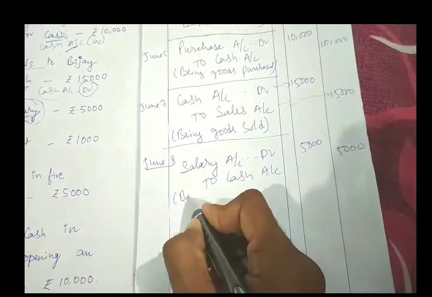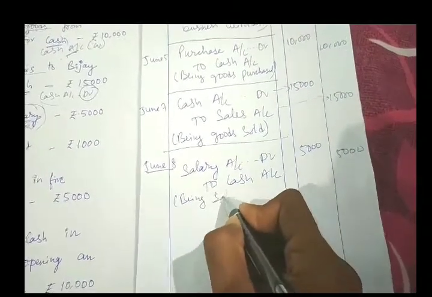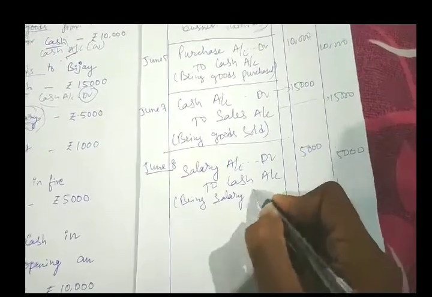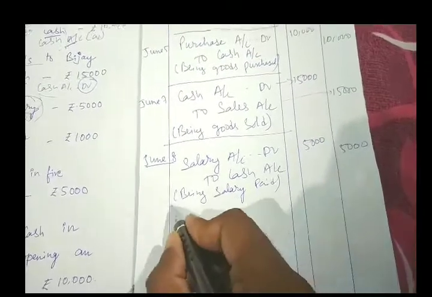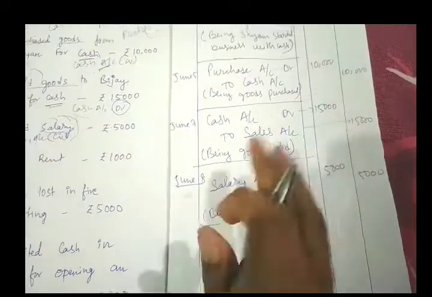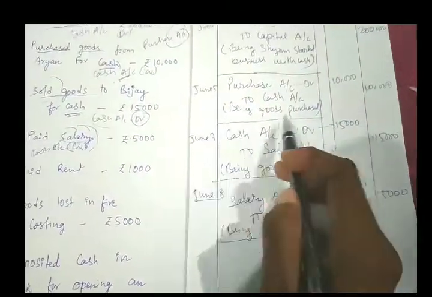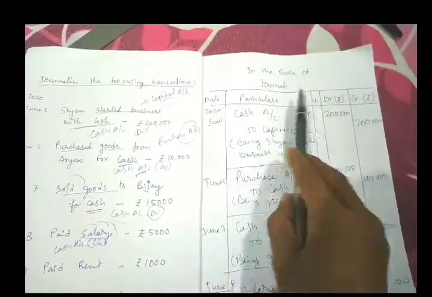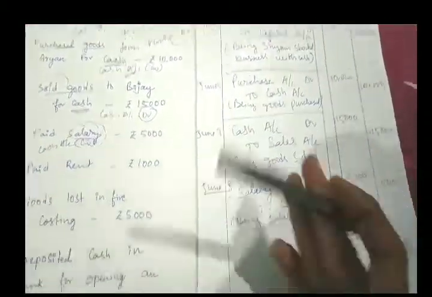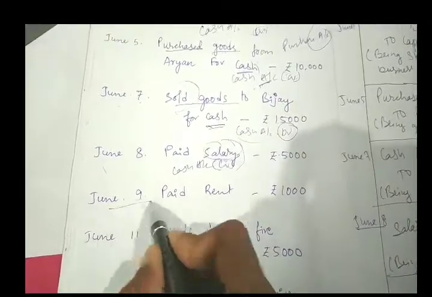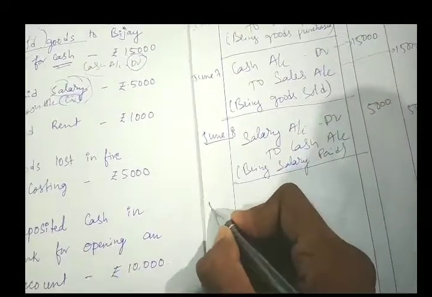So being salary paid. Just put one margin here. I am doing it freehand, but you use scale for margin, and please use pencil for making format. Clear? Okay. Now June 9.